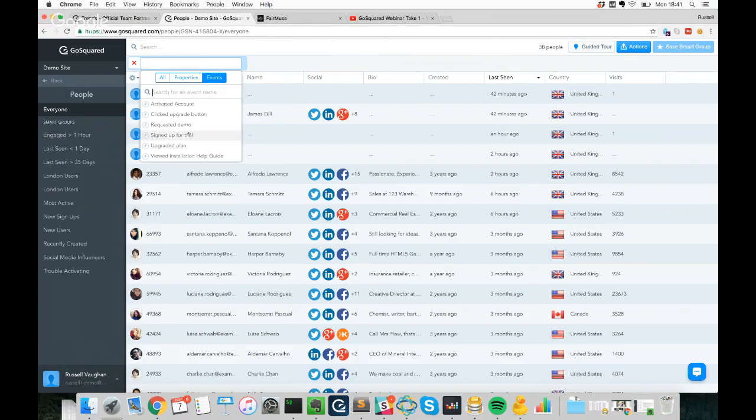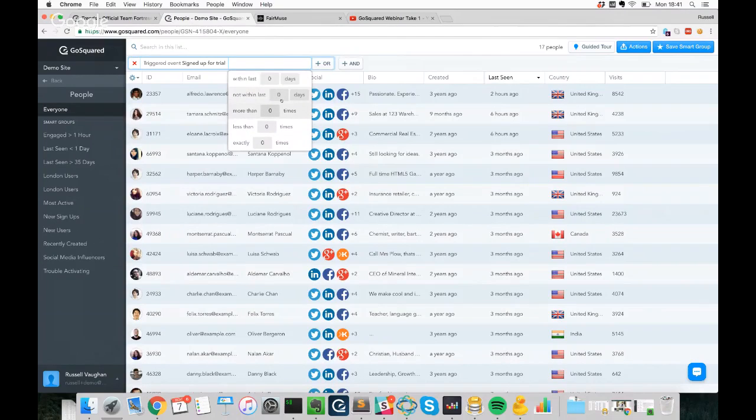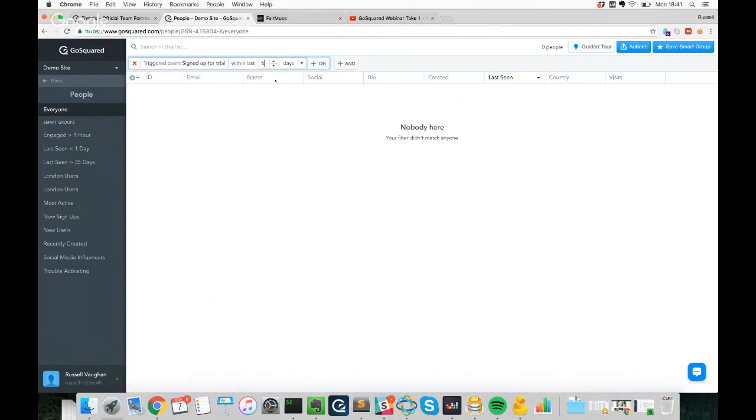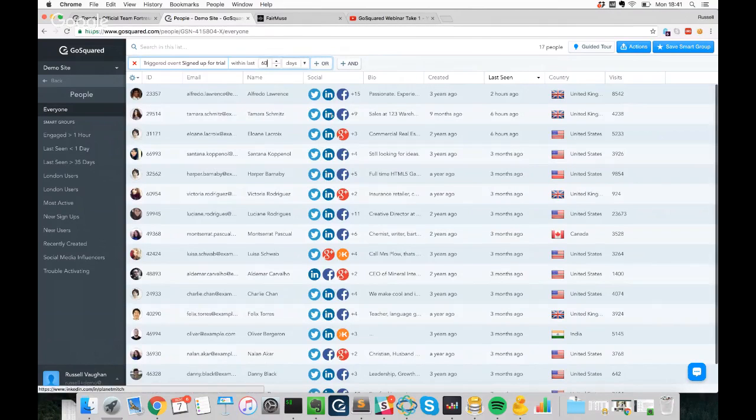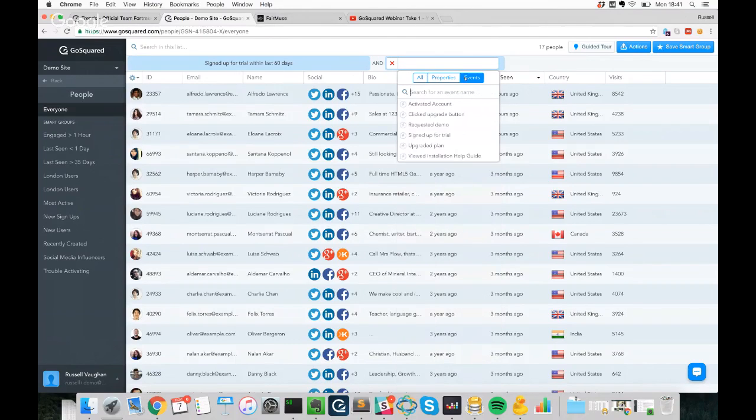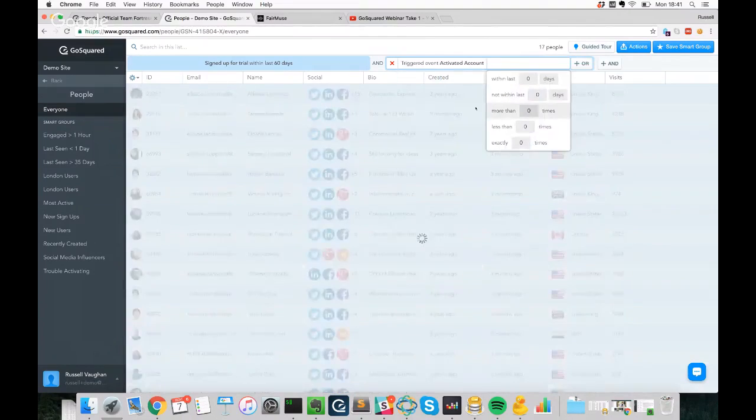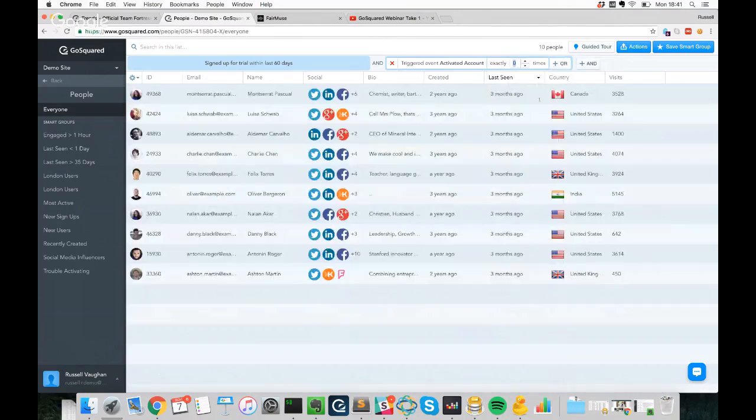And let's first find anyone that signed up for a trial, and let's say we'll do it within the last 2 months. And then what I'm going to want to find out is anyone that's signed up for a trial but actually hasn't activated their plan. So we'll click activated account, and we'll say it's happened exactly 0 times because it hasn't happened at all.